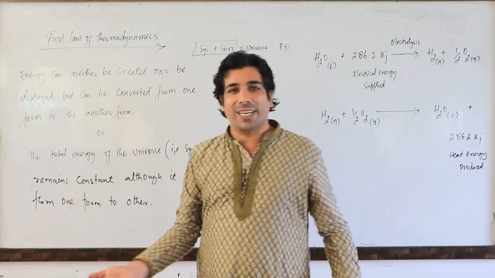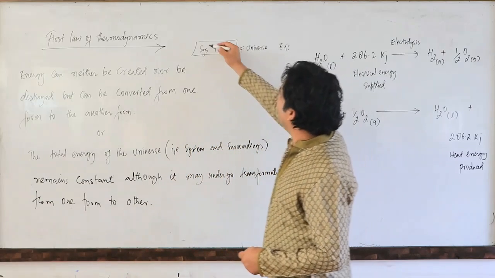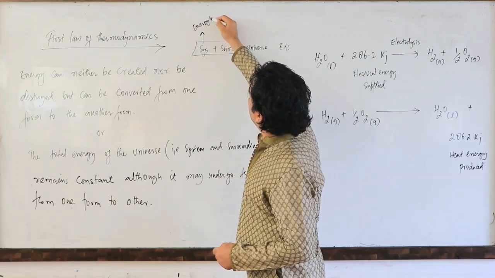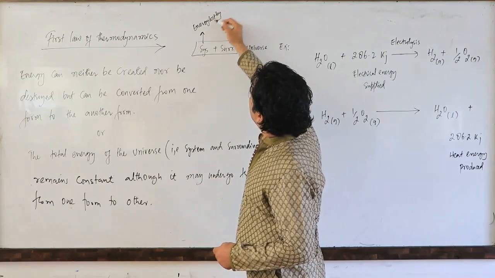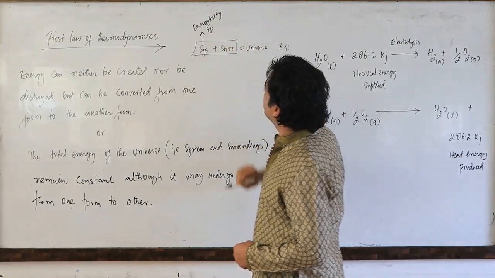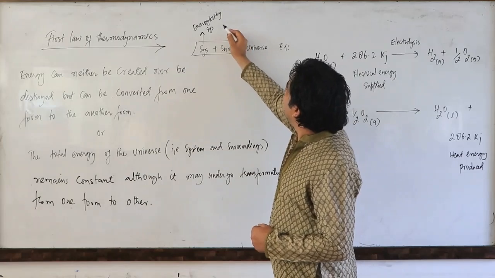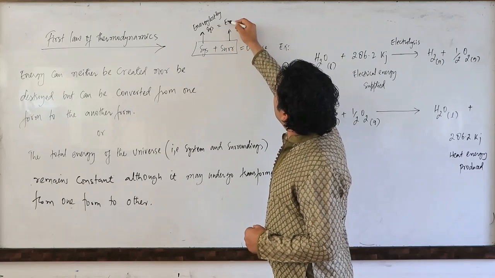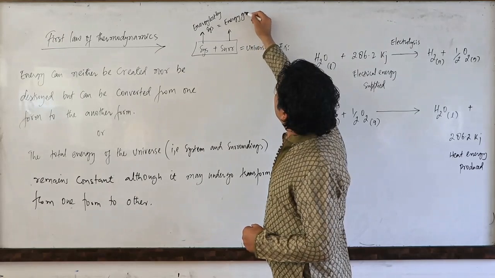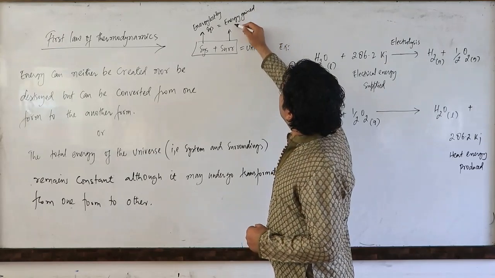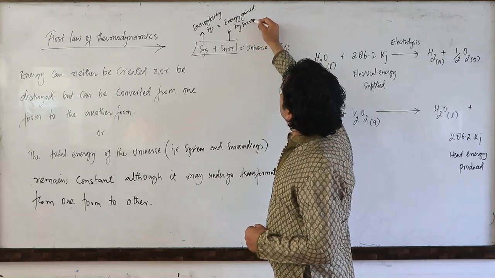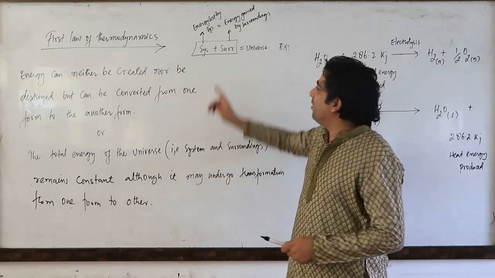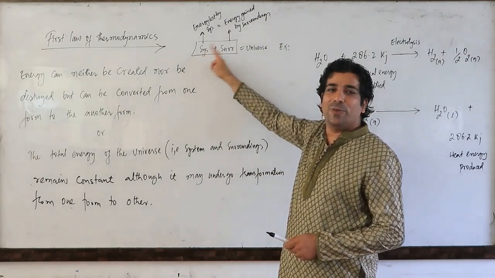What is the meaning of that? That means a simple thing: energy lost by system is equal to energy gained by surroundings. That means if the system loses the energy, who will gain that?